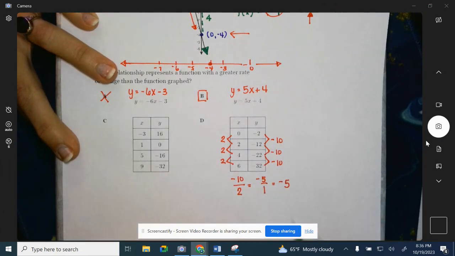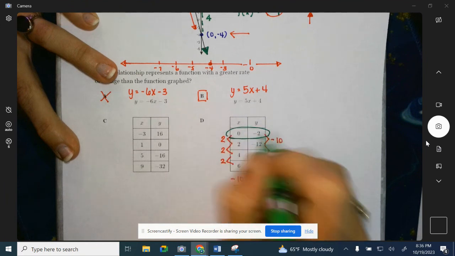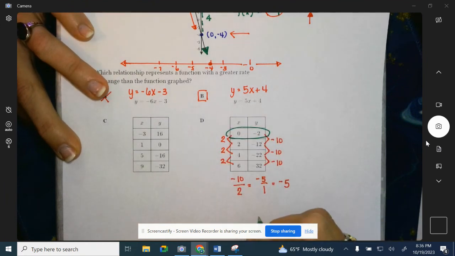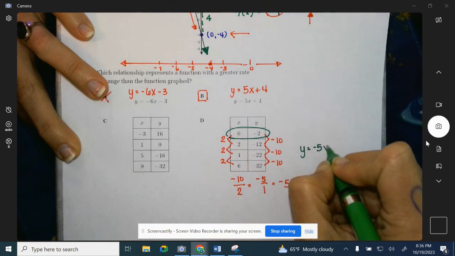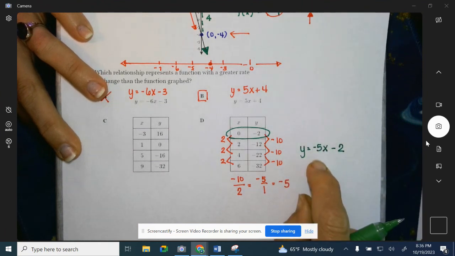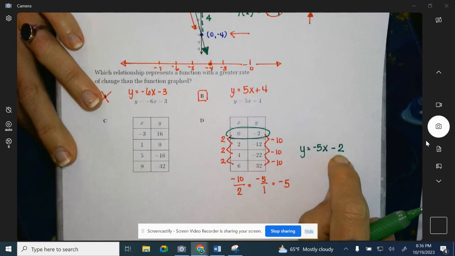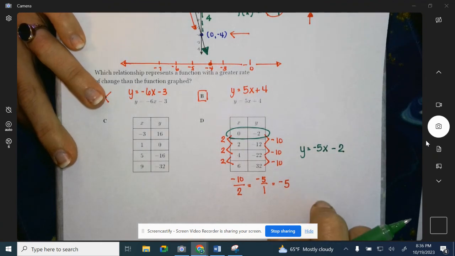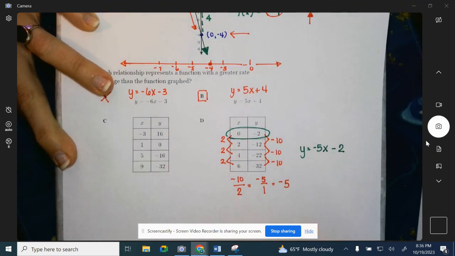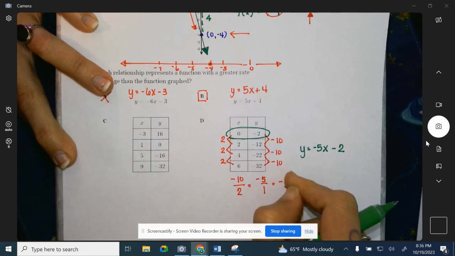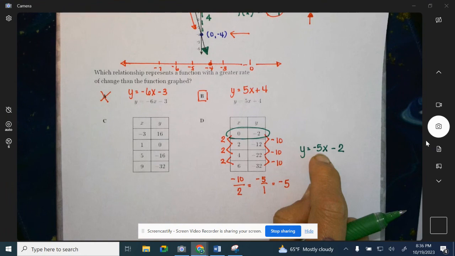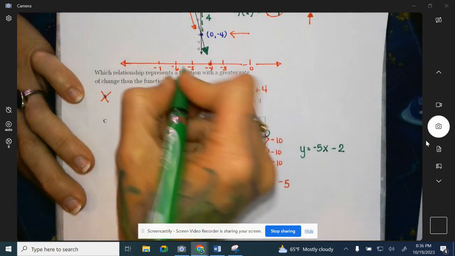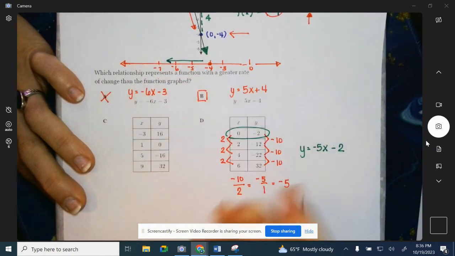Just to go full circle for practice, when x is 0, that's our y-intercept. So this equation is going to look like -5x minus 2. So if I was to graph it, I would start at -2, count down 5 into the right one, down 5 into the right one, to make sure my line is decreasing because we have a negative slope. -5 is not greater than -4. Again, it's going in that wrong direction. It's going in the left direction.